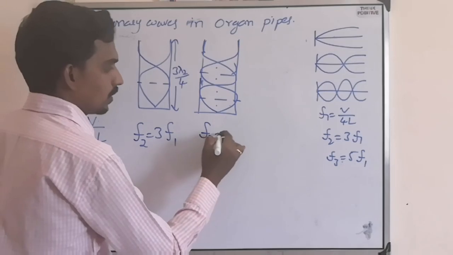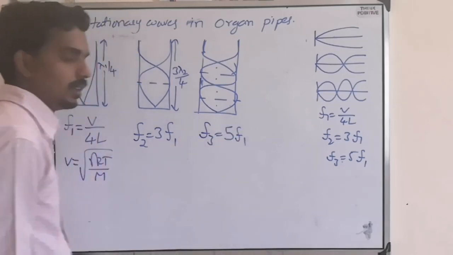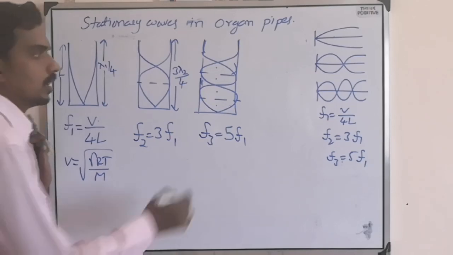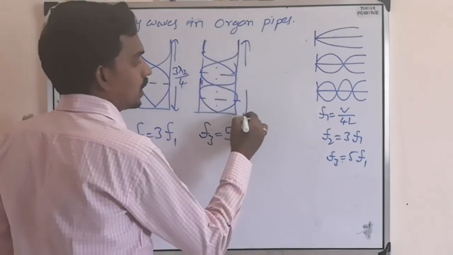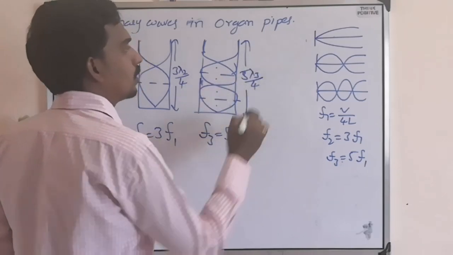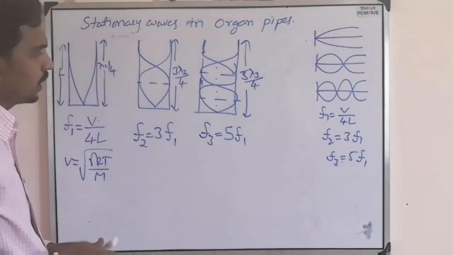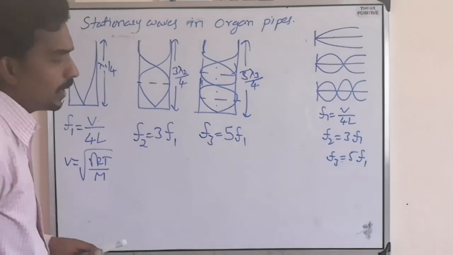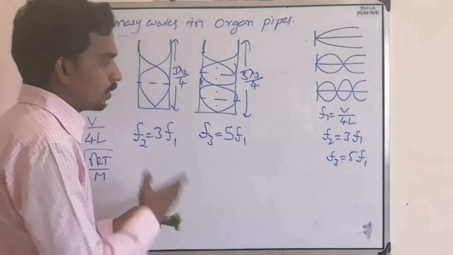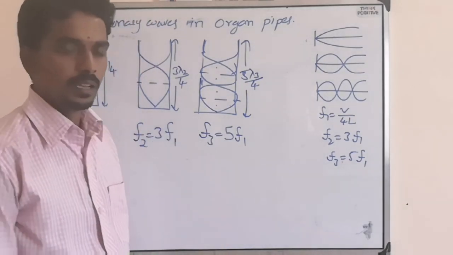Then what will the frequency become? 5 times fundamental frequency, where F1 is V by 4L, because here the length of the pipe in terms of wavelength is 5 times lambda by 4. So this way you can compare with the previous class results and understand easily.